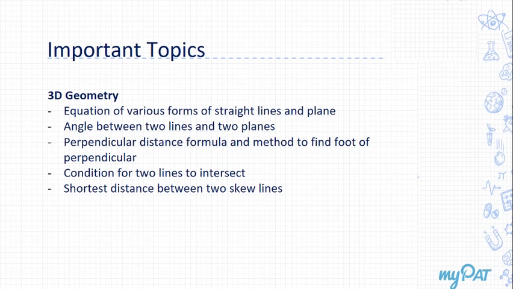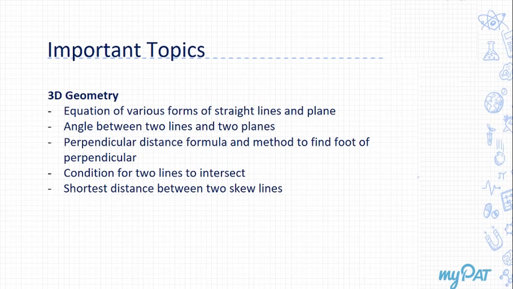Now remember, for the perpendicular distance, there's a direct formula for the distance between a point and a plane, but learn the method of how to find the perpendicular distance of a point from a line, right? You have to solve the problems yourself, and learn the method to find the foot of perpendiculars also.